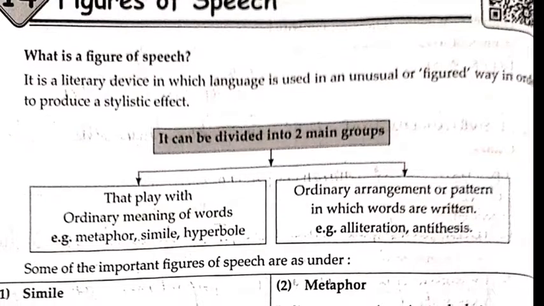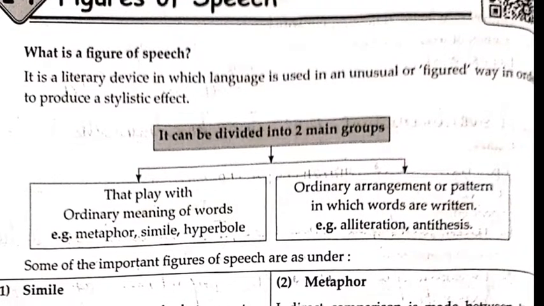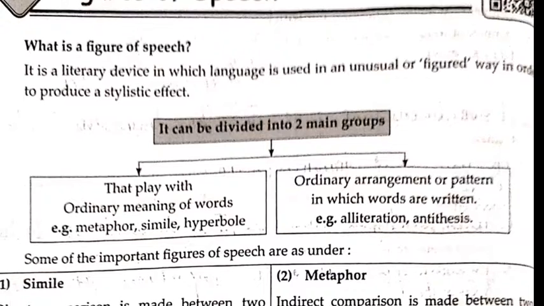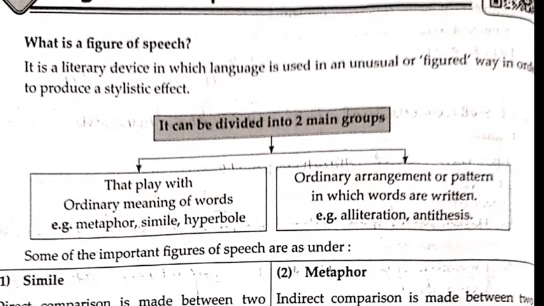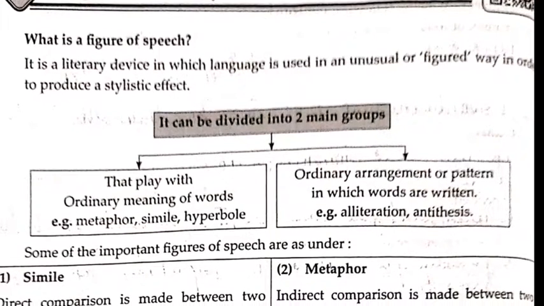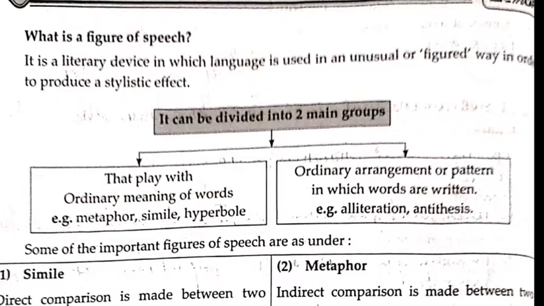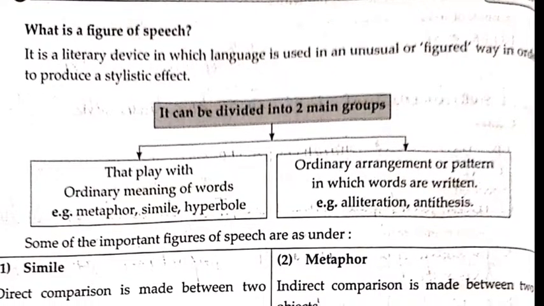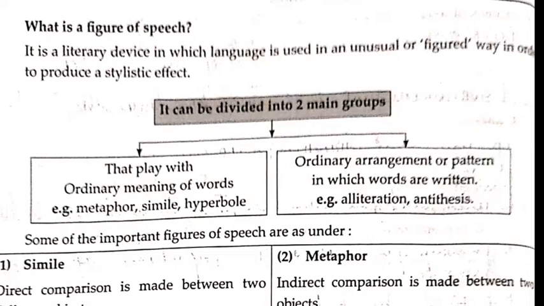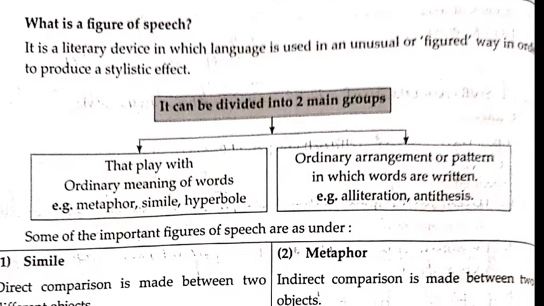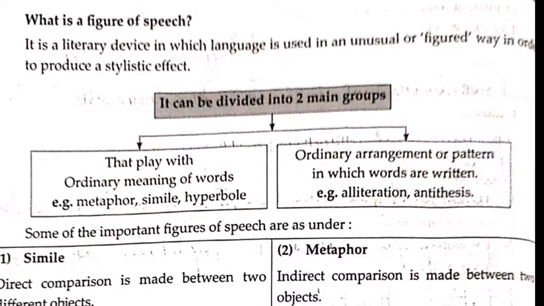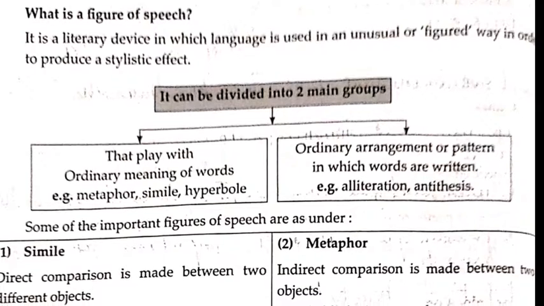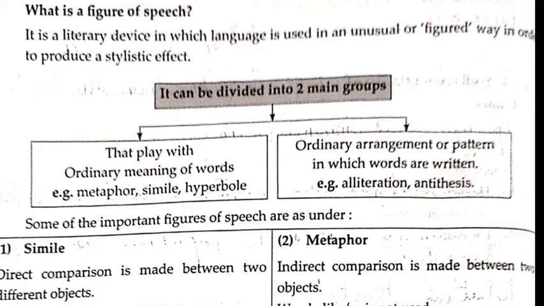It can be divided into two main groups: the play with the ordinary meaning of words, for example metaphor, simile, hyperbole; and the ordinary arrangement or pattern in which words are written, for example alliteration and antithesis. Here, figures of speech are divided into two categories: one according to the meaning and usage of words, and secondly according to the writing style.